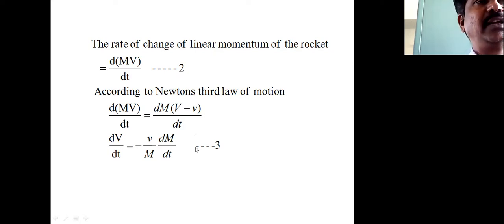So you are getting only capital M into dv by dt equals minus small v into dm by dt. Then we make a cross multiplication, so dv by dt is equal to minus small v divided by capital M into dm by dt.